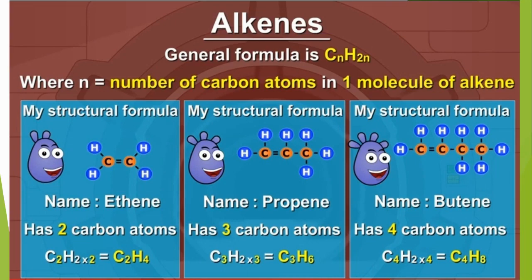Next one is propene. When the carbon atom is 3 in number, so put the value 3 in the place of n. C3H2 multiply 3, 2 3s are 6, C3H6. This is the molecular formula of propene. And now draw the structural formula. Carbon are 3 in number. Put 3 carbon in a straight line. And there is a double bonding between 2 carbon atoms.